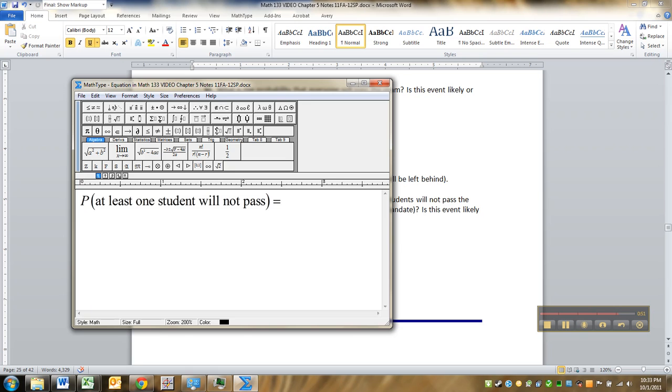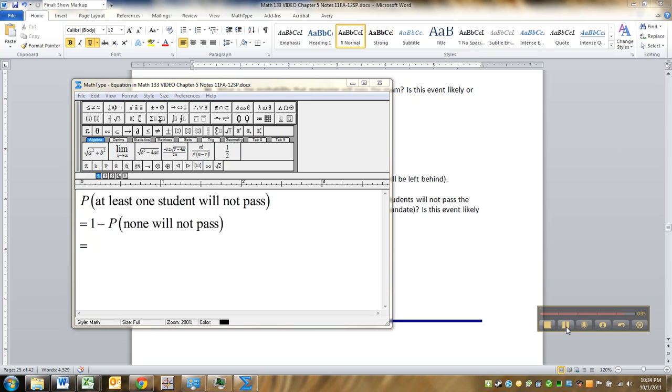That's 1 minus, I'm going to write it down here, 1 minus the probability that none will not pass. Which is kind of weird, but that's the way complements go, right? So you have to say at least one will not pass. So none will not pass, i.e. 1 minus the probability that all pass.